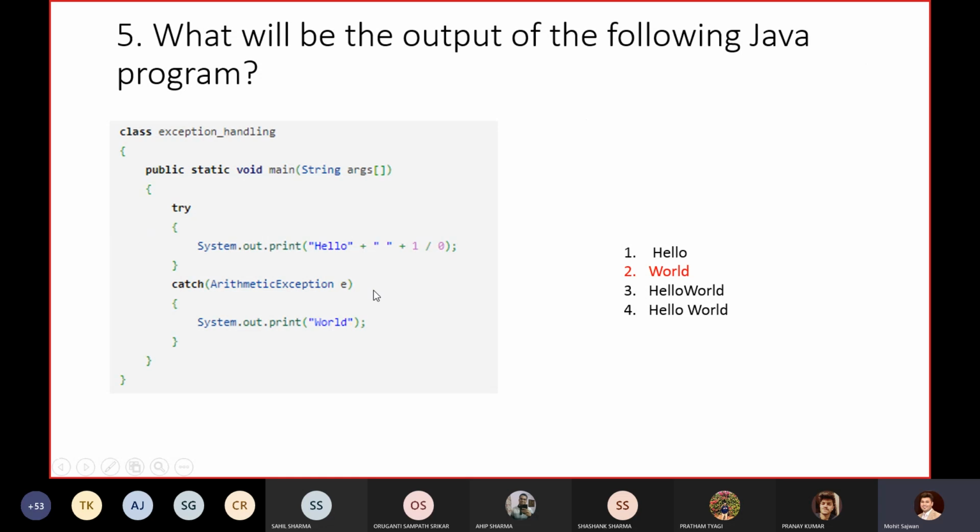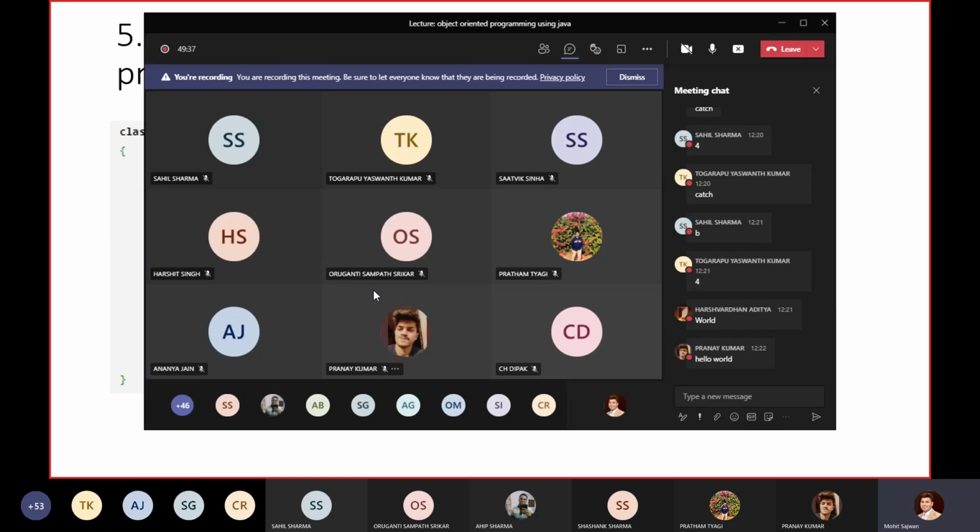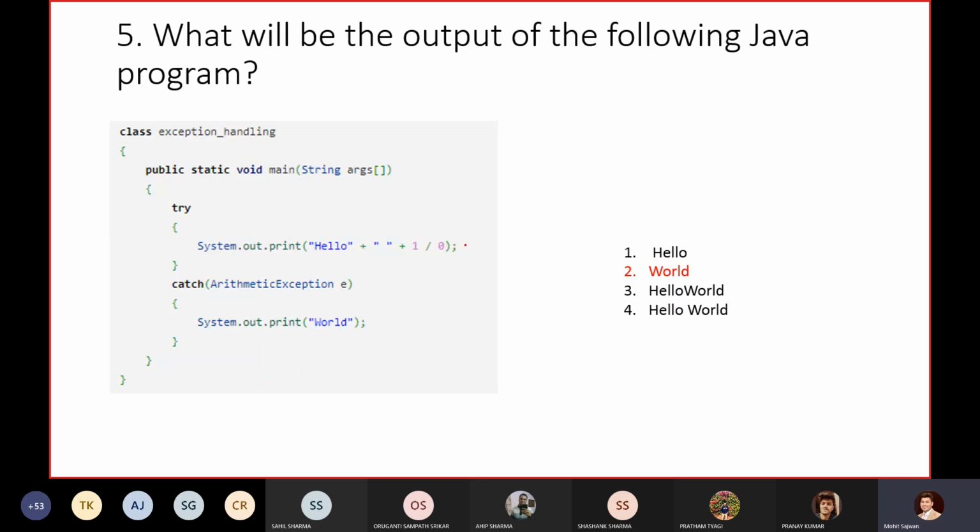So the output which you will get over there is world. Okay, not hello world. Remember, you won't be able to see hello because in this statement we are getting an exception. So it won't execute this entire statement, right? So remember this one.